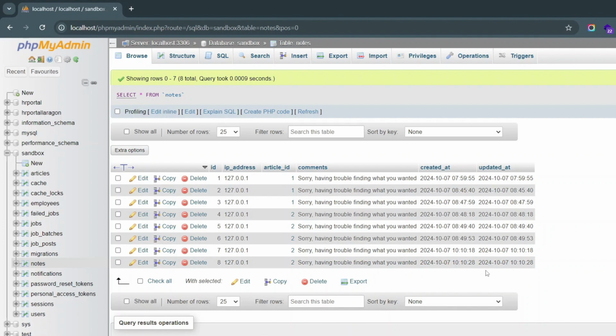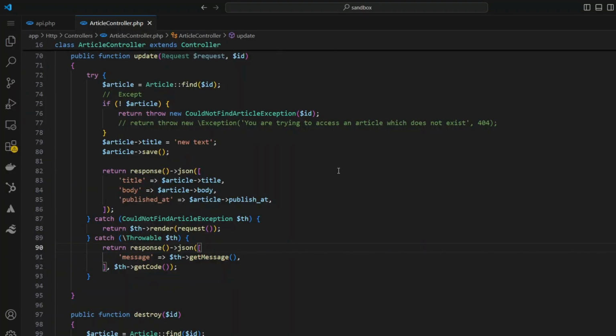Now, here's the information. So it's been saved. So this is how you use the custom exceptions. Now we're going to look at something called global exception handling. So what does that mean?